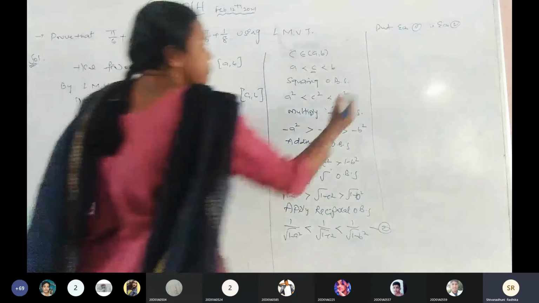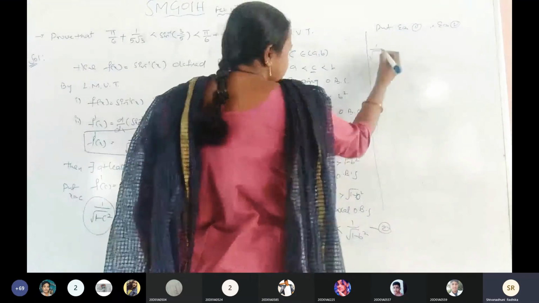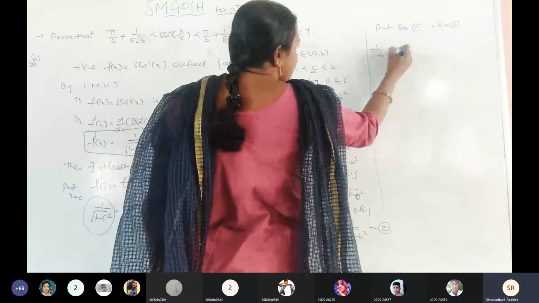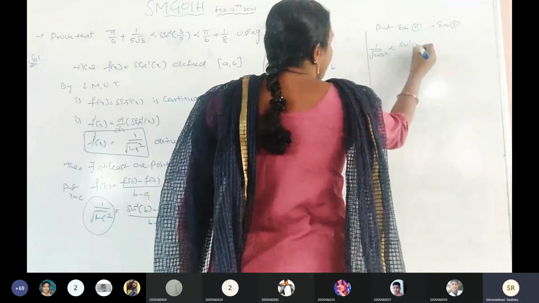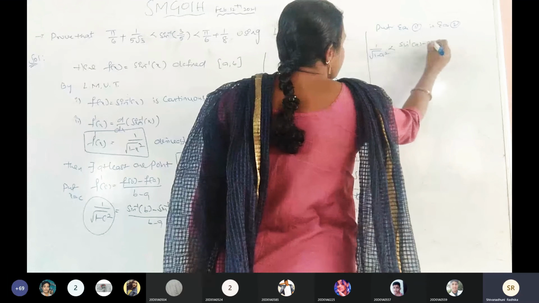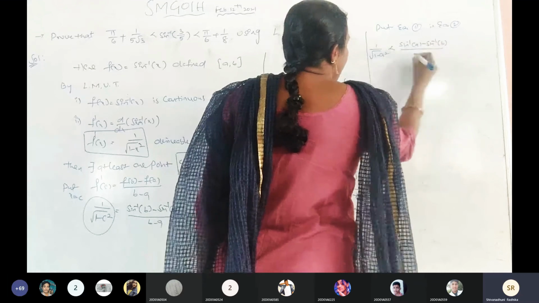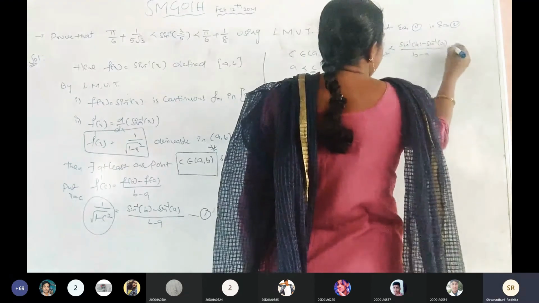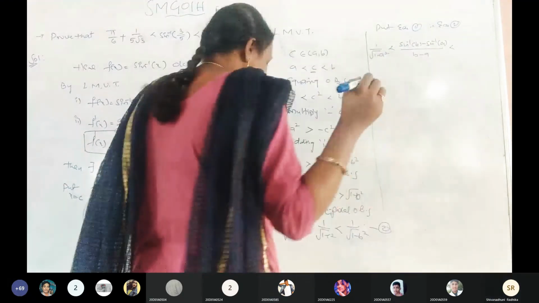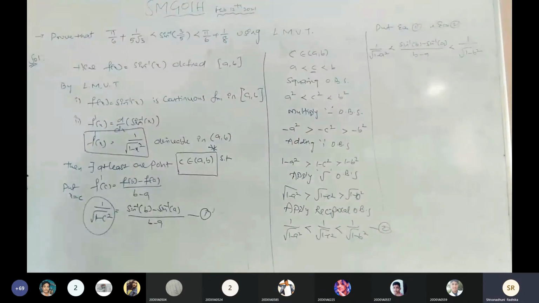Is it clear? 1 by under root of 1 minus a square is less than sin inverse of a minus sin inverse of b by b minus a, which is less than 1 by under root of 1 minus b square. Is it clear? Any doubts?